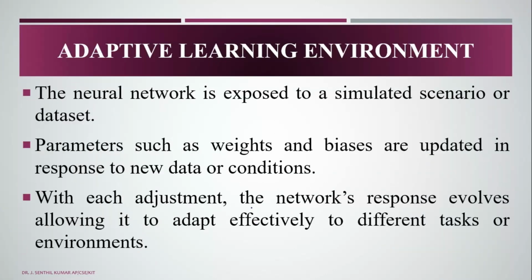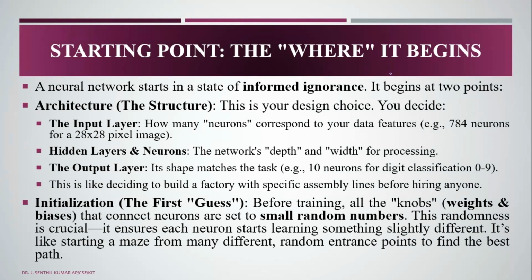So we have the adaptive learning environment. The neural network is exposed to simulated scenarios or data sets. The parameters such as weights and bias are updated in response to the conditions. With each adjustment, the network's response evolves, allowing effective adaptation to different tasks or environments. Where does it start, and how? The neuron starts from informed ignorance, and it begins